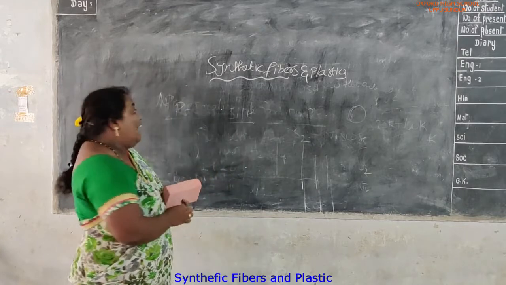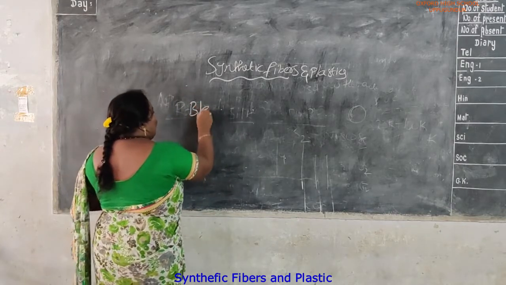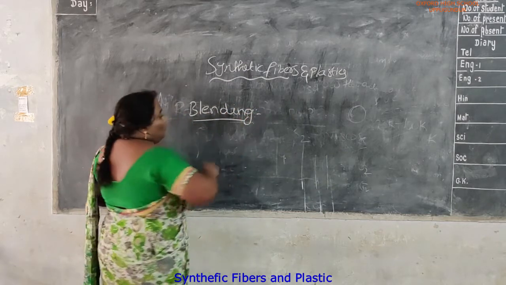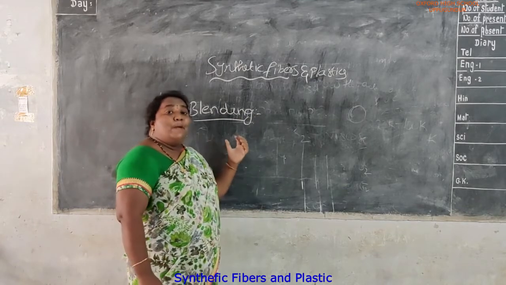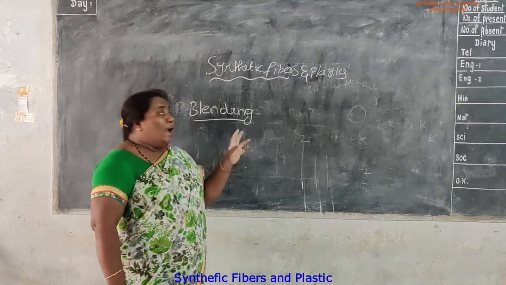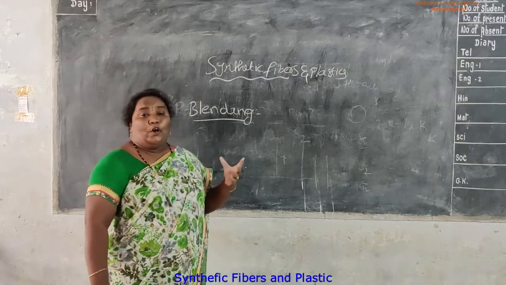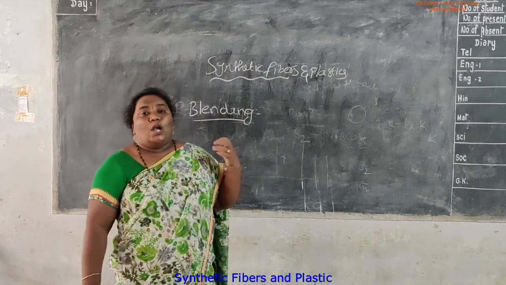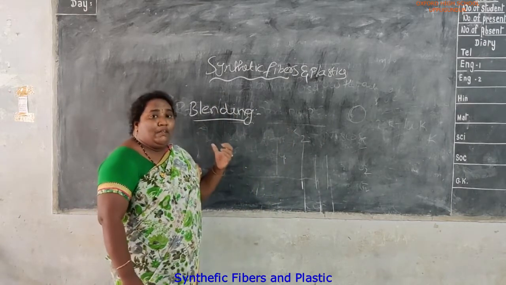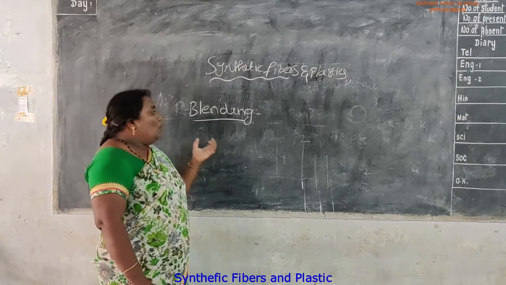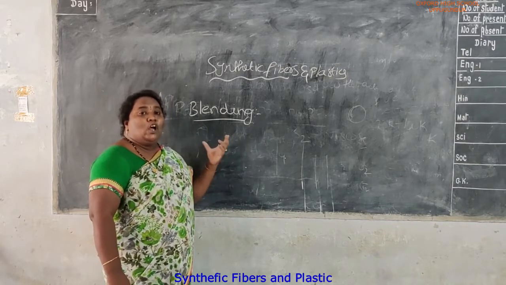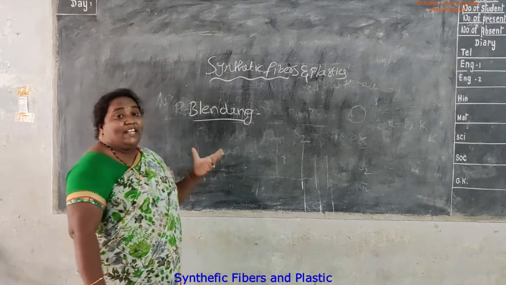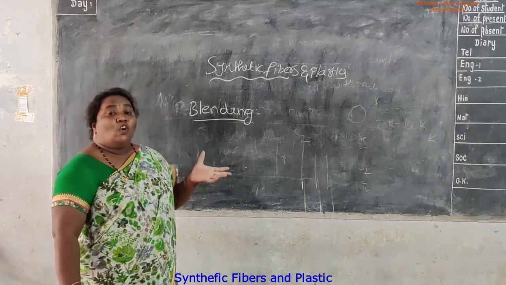Next topic is blending. What is meant by blending? When two or more fibers are combined together to form a new product, it is called blending. Why do we do blending? Because of the shortage of silk or cotton, if we blend two combinations, we can get a new product and increase the quality and quantity also.